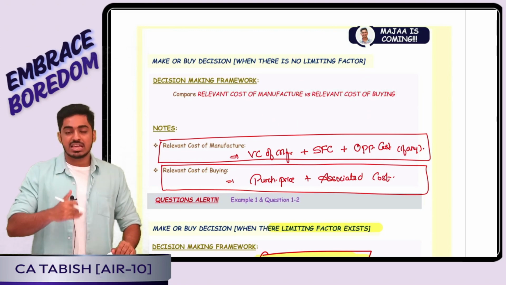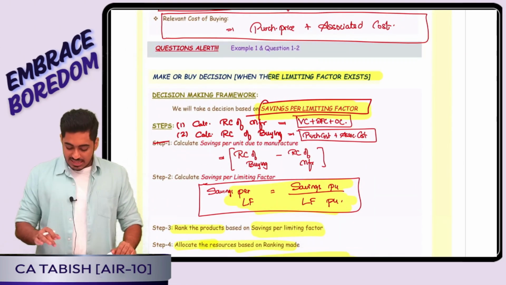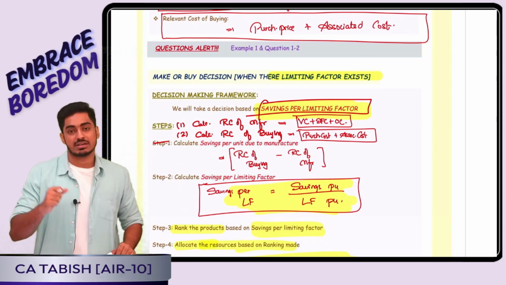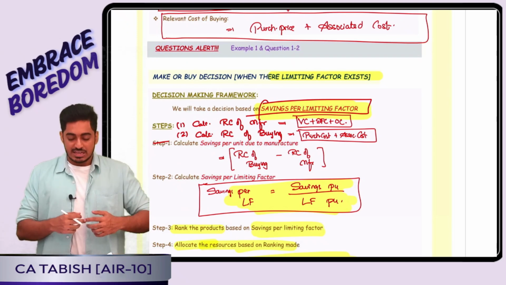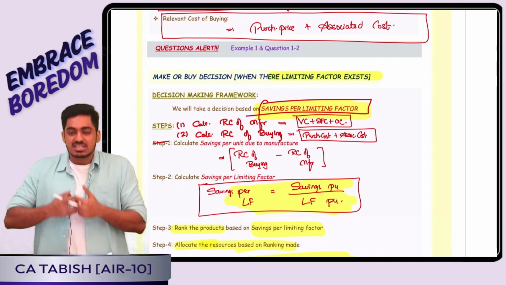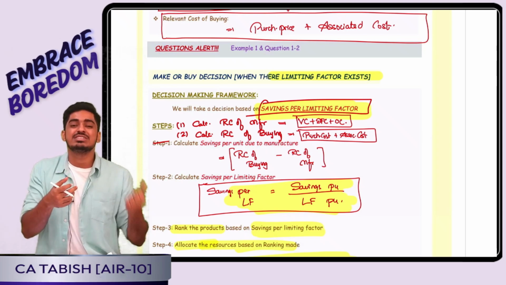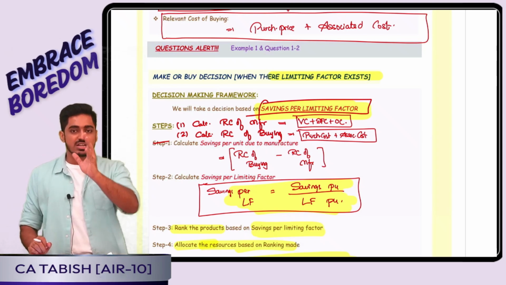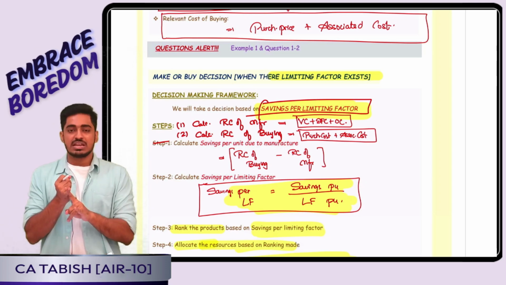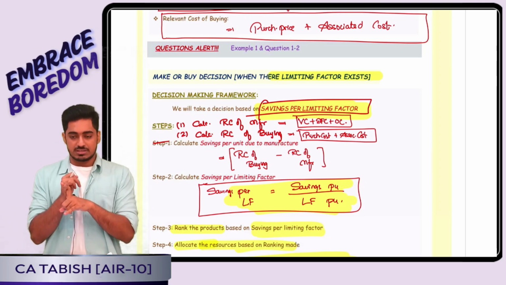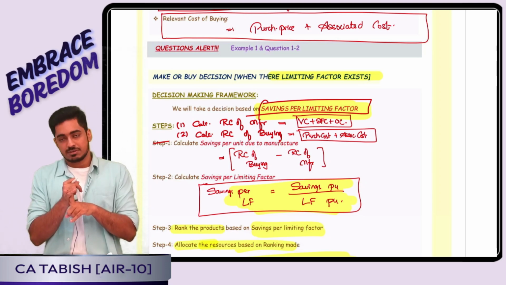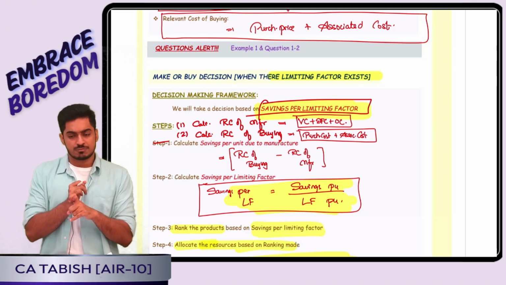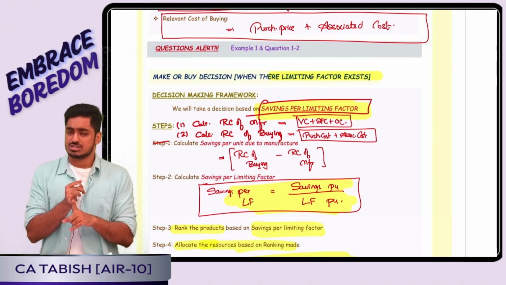Perfect. Then came the second type of question. That is make or buy decision only, but I am having a limiting factor. That is, whatever products I want to manufacture in-house, I don't have the sufficient capacity. So now what all products can I manufacture in-house? What are the steps to be followed? Step 1, I will calculate the relevant cost of manufacture, that is variable cost, specific fixed cost, opportunity cost. Step number 2, I will calculate the relevant cost of purchase, that is purchase plus any associated cost.